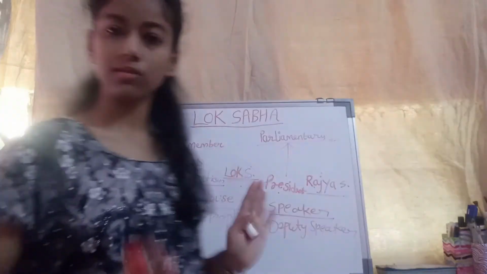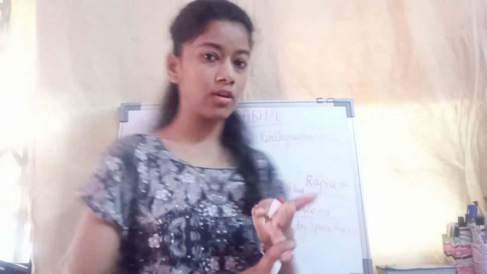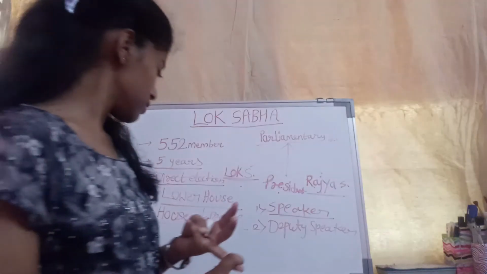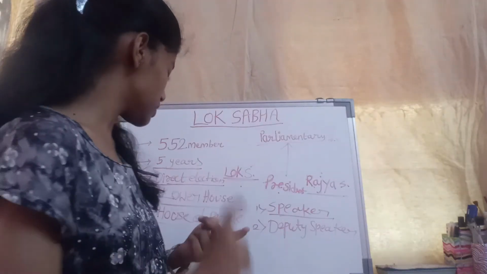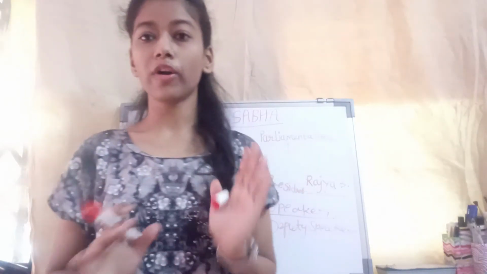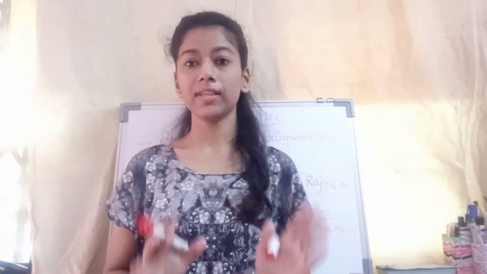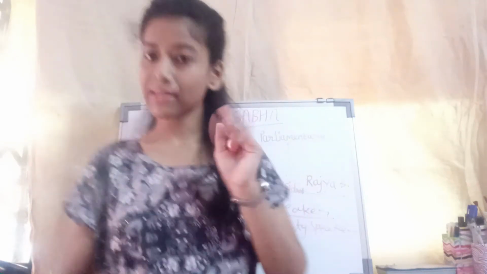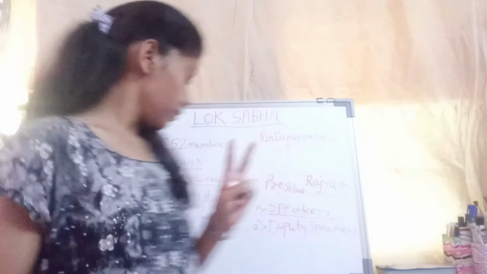We will discuss the Lok Sabha, its tenure, its method of election, and that it is the lower house and the House of the People, and its members. So what do we learn in this lecture? The Lok Sabha is the lower house. First of all, it represents the people. It represents the house of the people.